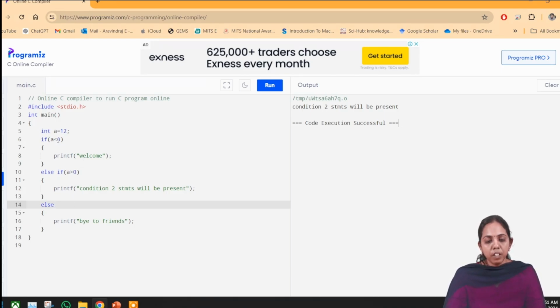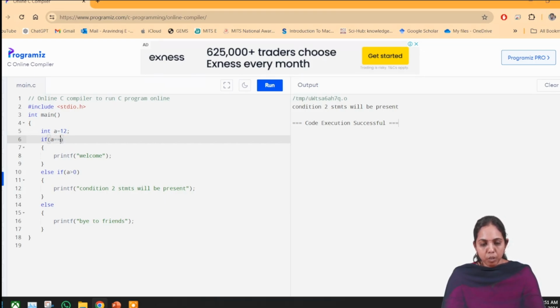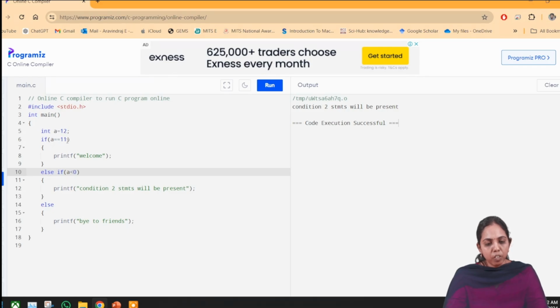So we will see one more example. I am going to change the value, to check whether it is 11 or not. If a equal to 11, it is obviously false, so it goes to the else part. A less than 0 is also false. So it will go to the else part and print bye to friends.